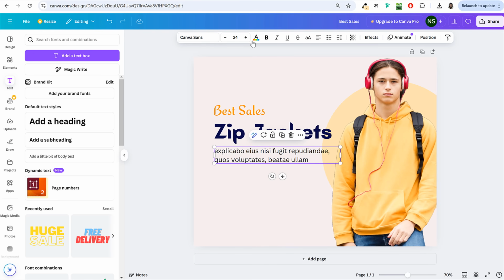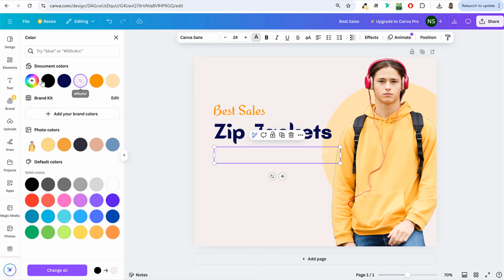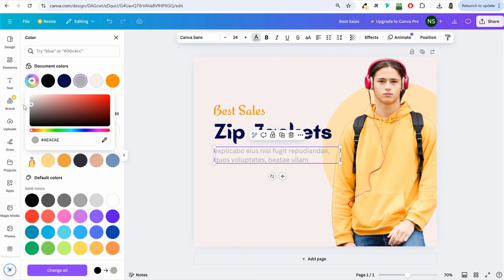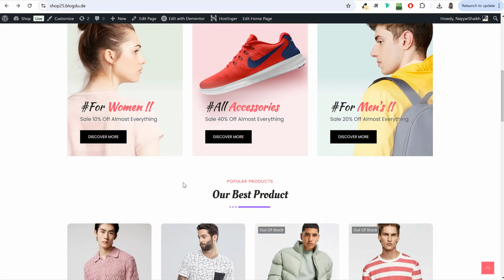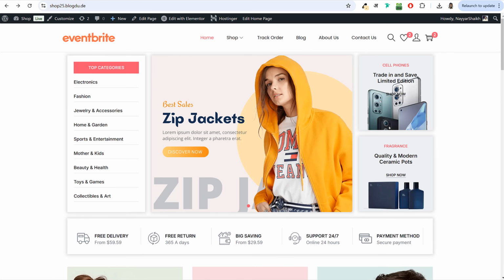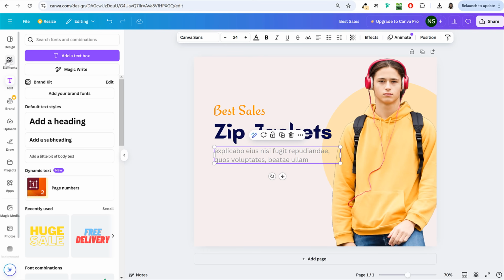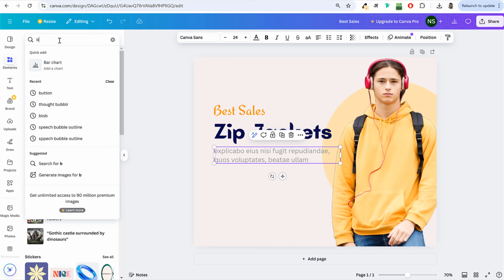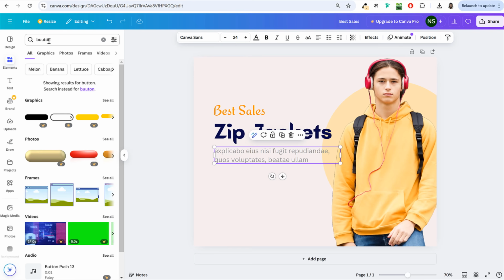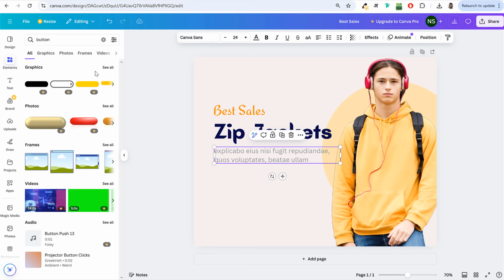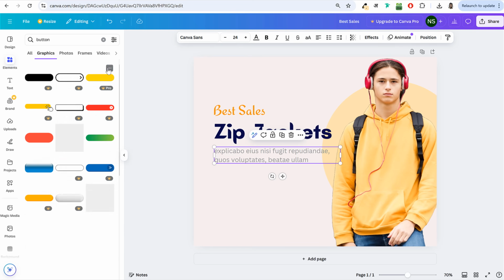If you want to change the color and make it a little bit lighter, let's select this color. Then finally, we have the button, discover now, or whatever the button says. For this, you can go to elements and search for the button element. Now, search under graphics, not under photos. So under graphics, click on see all.